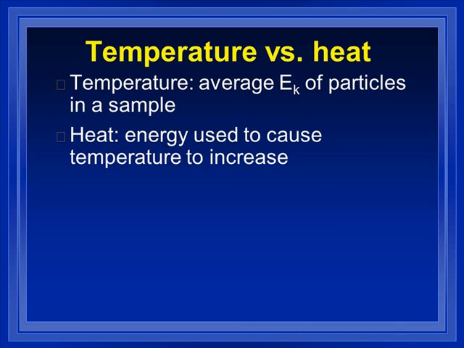One of the key ideas here is that heat and temperature are two different things. We use them interchangeably outside of chemistry all the time, but really temperature is a measure of the kinetic energy of the particles in a sample. Now it doesn't mean if two things are at the same temperature they're moving the same speed, because something might be more massive than the other. But they have the same kinetic energy, so the more massive ones might be moving slower, so when you multiply those together in the formula, you get the same temperature as smaller particles moving faster. In either case, same temperature means same kinetic energy.